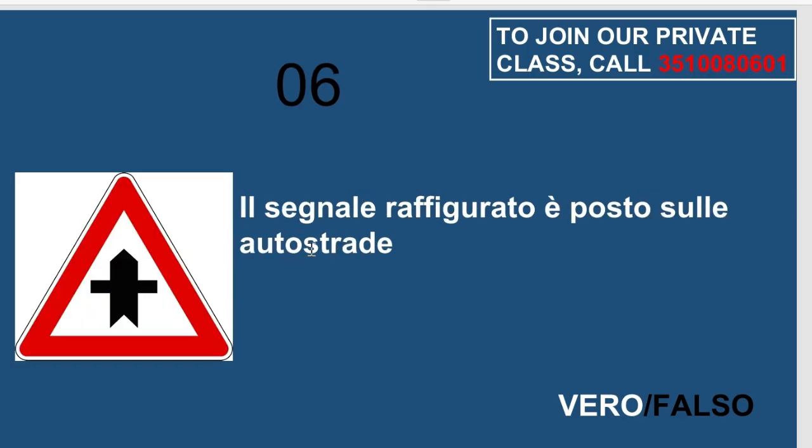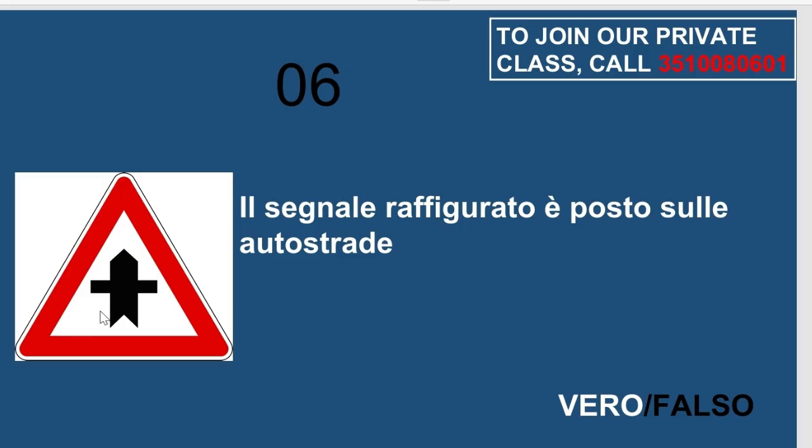The number six is said, il segnale raffigurato è posto sulle autostrade. No, it is falso, okay? Because he said the sign shown you are seeing here is placed on highway. No, it is falso, okay? Because the intersezione con diritto di precedenza panel you are seeing here is placed in the city, which is centri abitati. The panel indicates a junction with minor road from the left and also from the right.